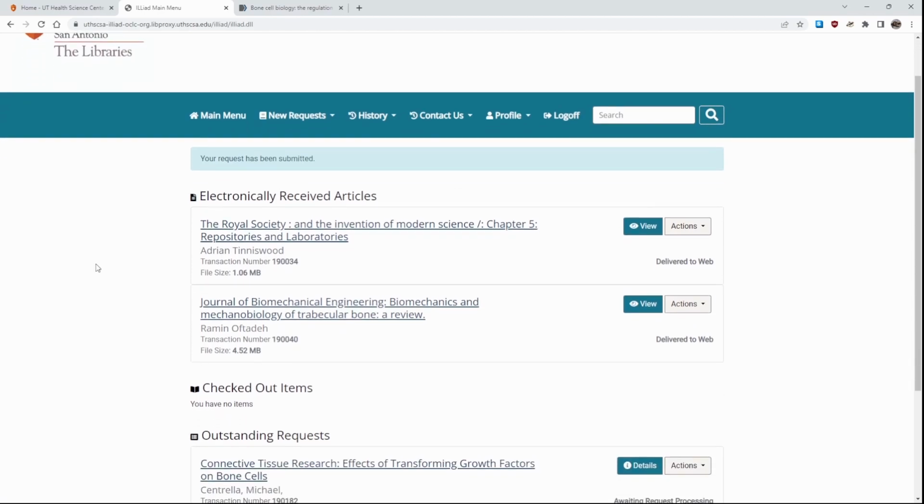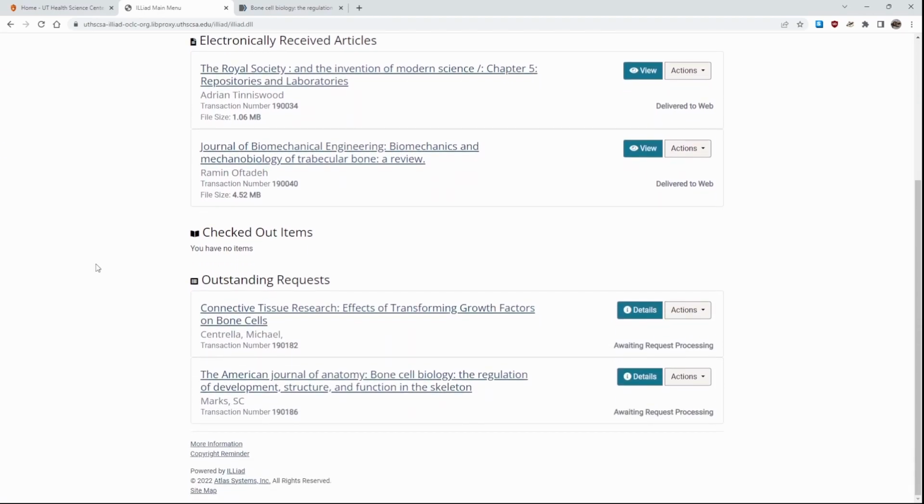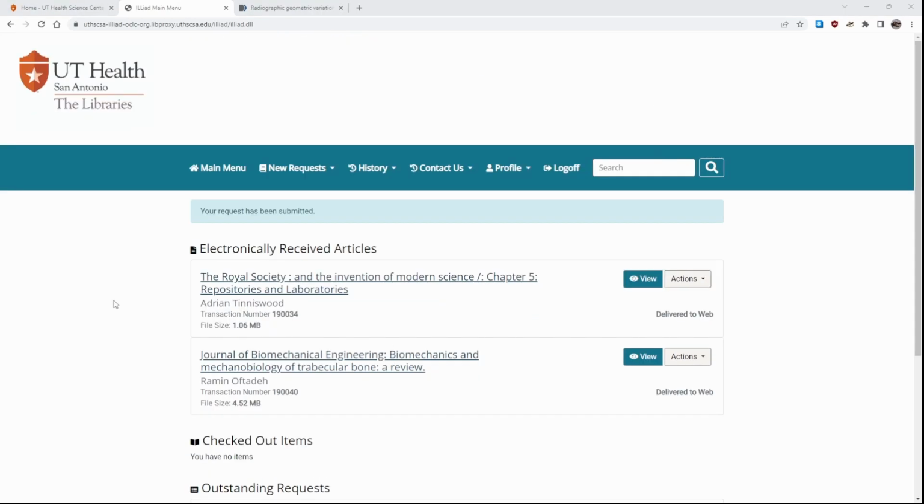And now you'll see when it moves you back to the main page, that this is now under the outstanding requests area in your ILL account. That method is how you go about requesting an ILL through your ILL account. There are other options, however, which make it easier to submit requests when you're browsing or doing research.